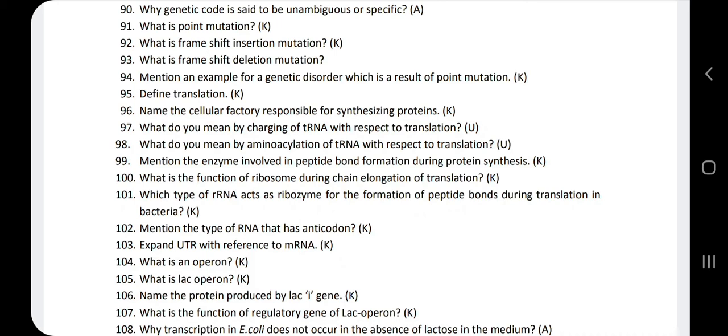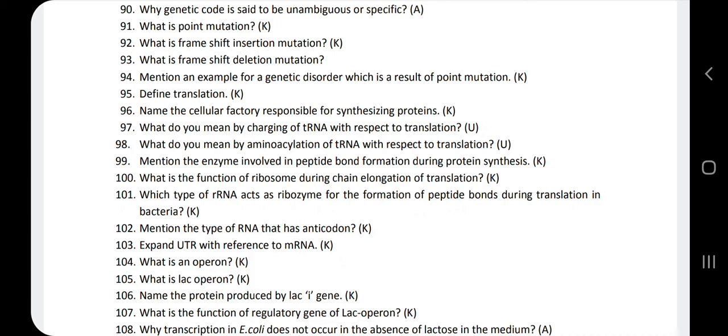Remember, for the translation process mainly amino acids are required, but those amino acids will be in the inactive state. To be involved in the process of translation, the amino acids have to become activated. Once the amino acid gets activated, it binds with tRNA, and when the activated amino acid binds with the tRNA, we say that the tRNA is charged.